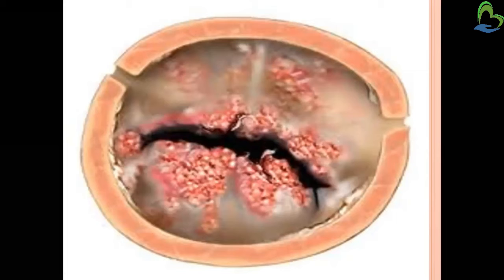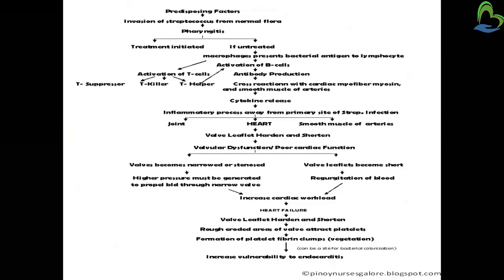That leads to backflow of blood, and that will increase the preload and afterload. So cardiac workload will increase, because the heart tries to supply the proper amount of blood required. For a while it will struggle, and lastly heart failure may occur.